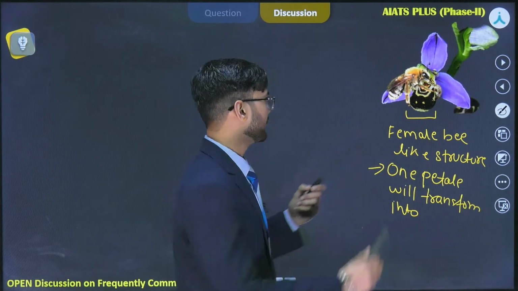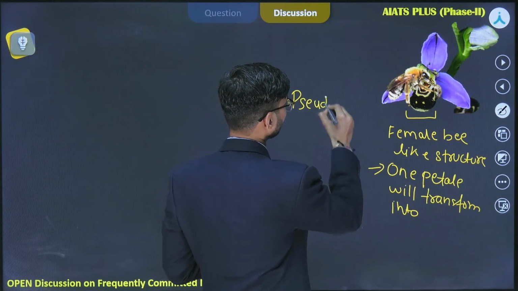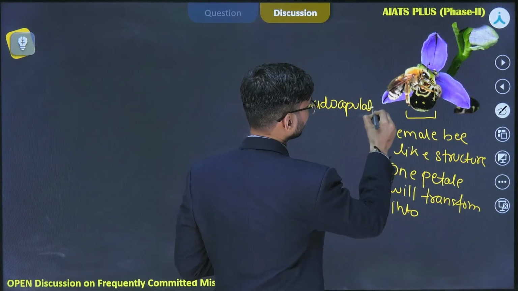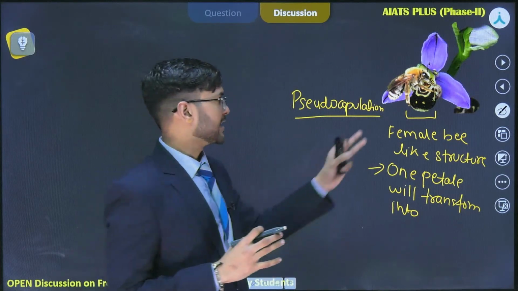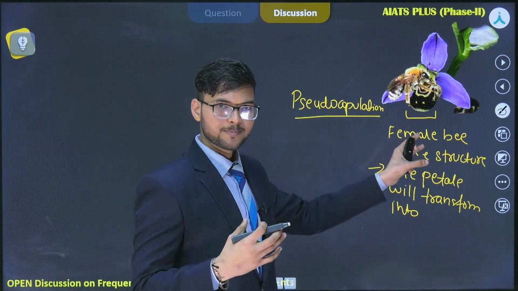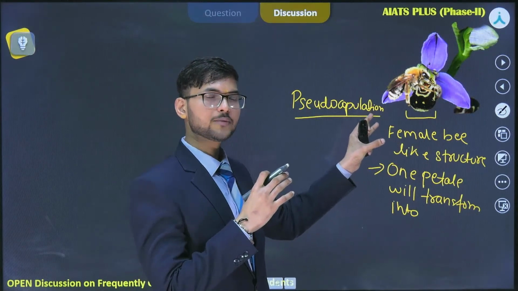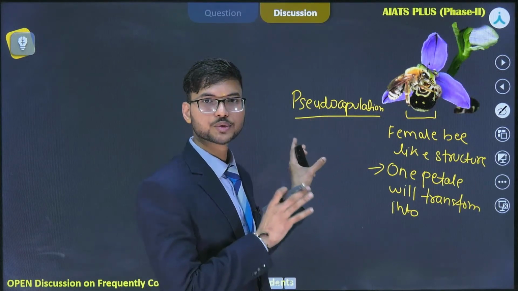This phenomenon is called pseudocopulation. The male bee is perceiving this petal, which looks like a female bee, as its own species, and it will copulate, but this process is false. So this is pseudocopulation.